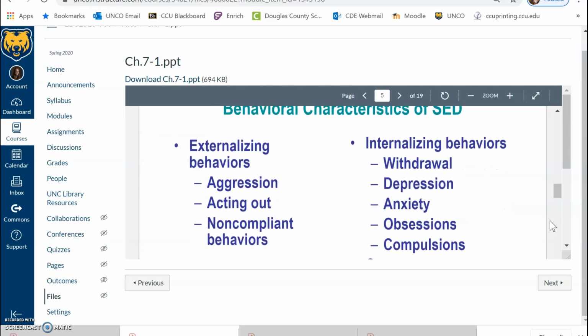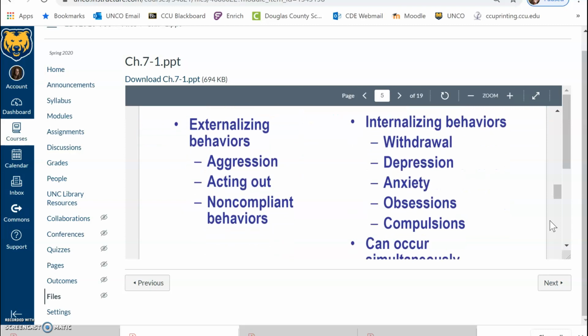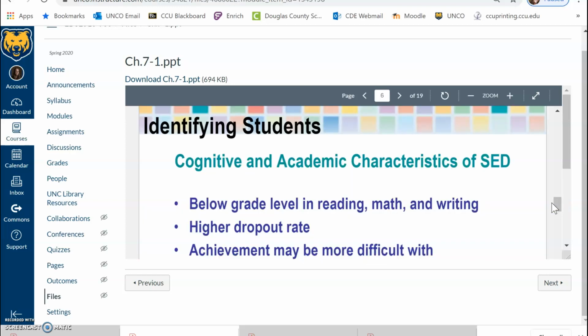You may see many different behaviors for students with SED. Those may be externalizing, internalizing, or both. So SED may withdraw, shut down, unable to engage or re-enter the school and the learning process and setting. You might see more of the aggression, acting out. You might see verbal or physical aggression, and that can interfere with social development as well as interfering with academic access.